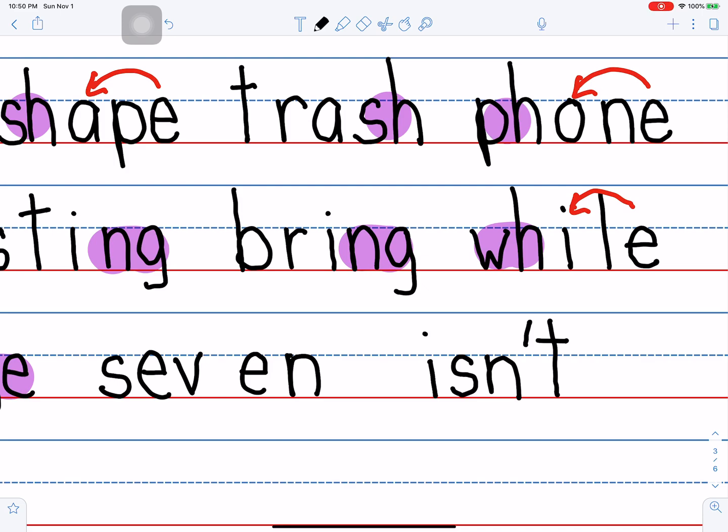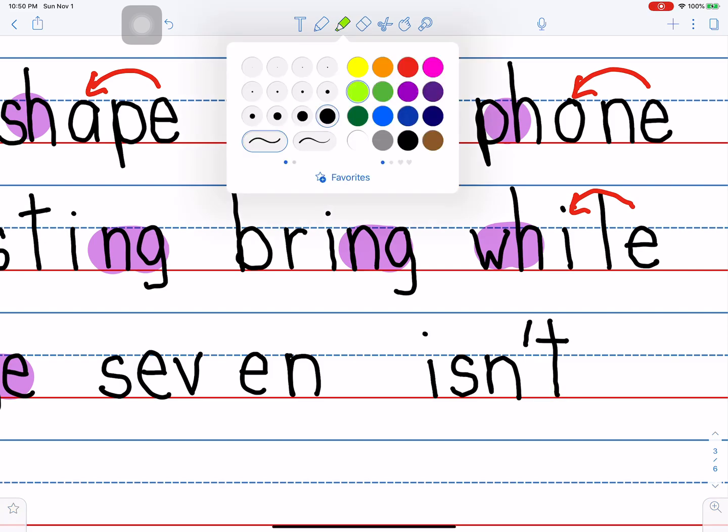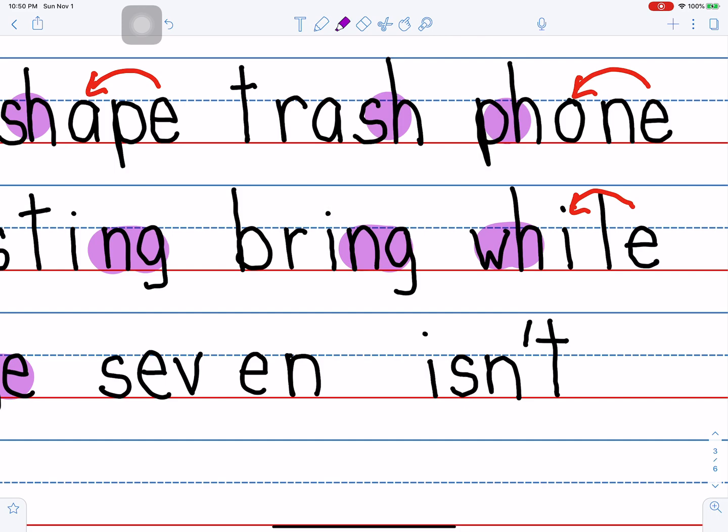So the sounds are isn't. Say the sounds again. Isn't. And here's the tricky part. That we have the S is spelling the Z sound, isn't. And we have this apostrophe to show where we cut out the letter.